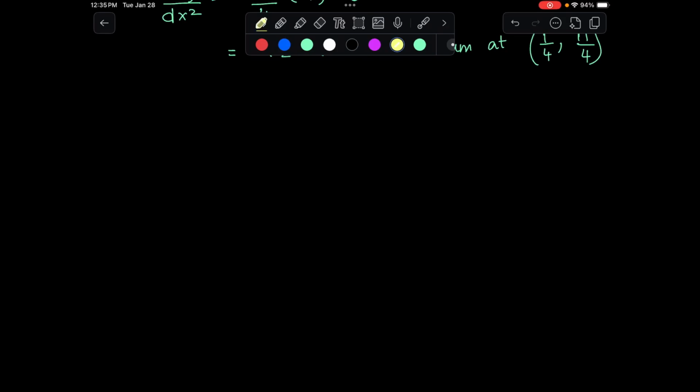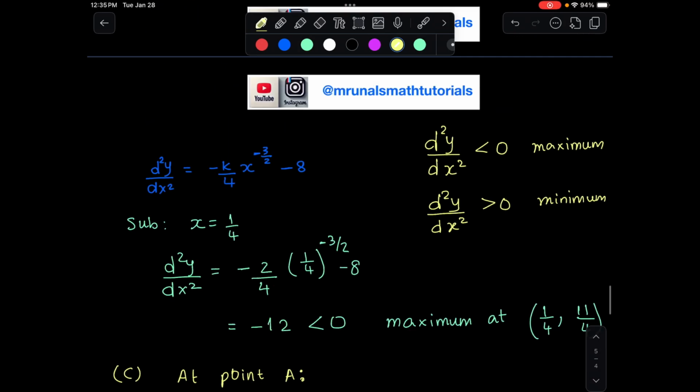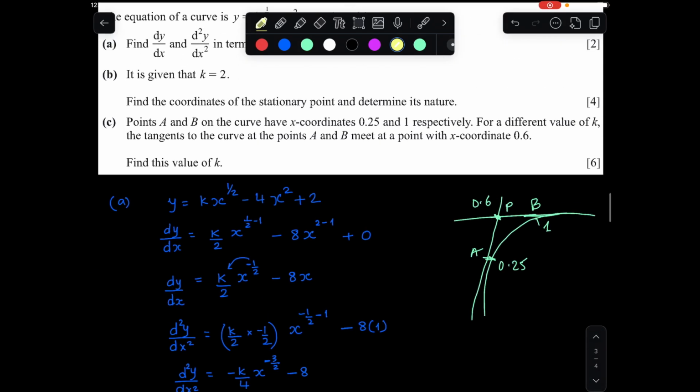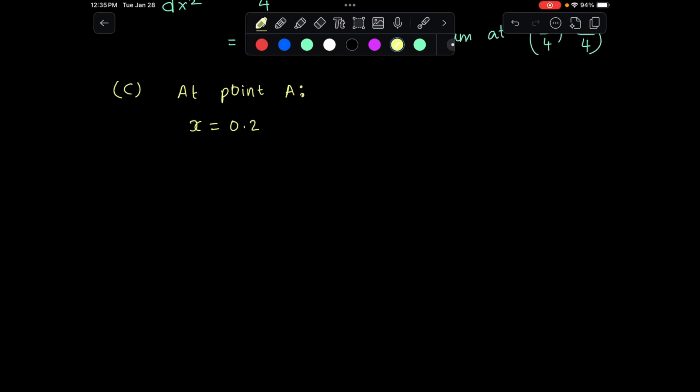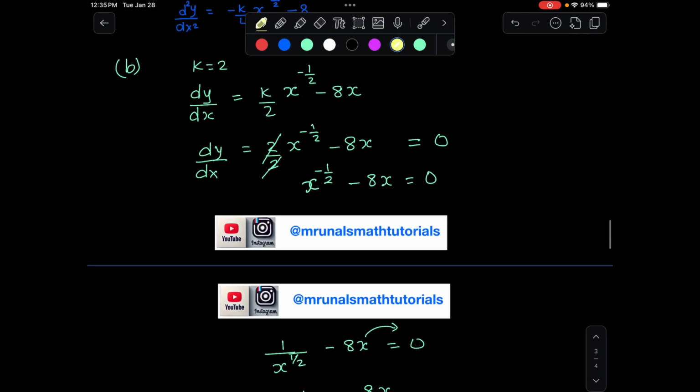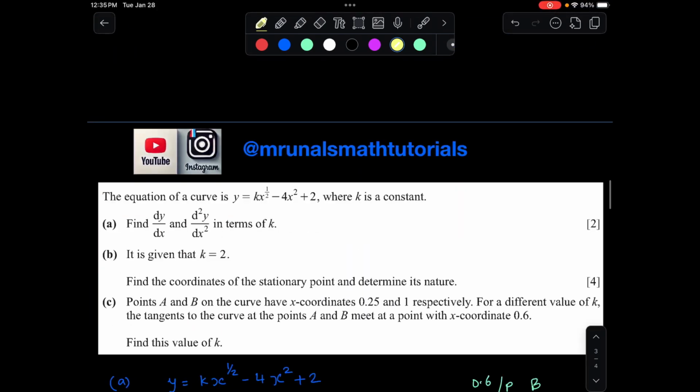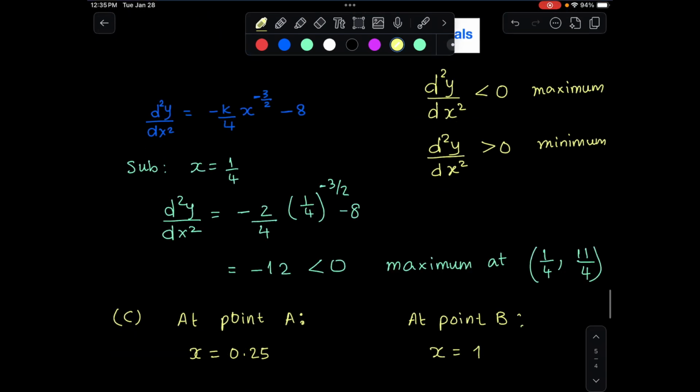So we are doing part C. So at point A, the x coordinate is equal to 0.25, and at point B, the x coordinate is 1. So 0.25, and is it 1? Yeah, it's 1.